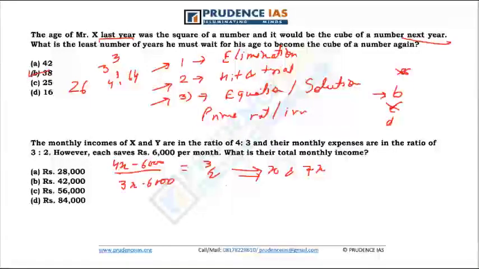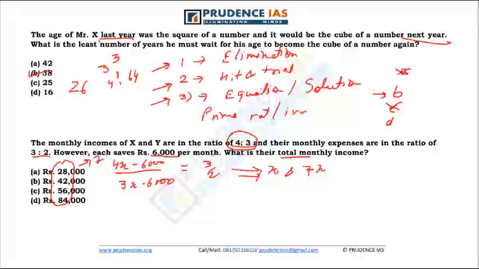Another way of doing it would be to realize that we are talking about total. We are talking about ratio 4:3, individual savings of 6,000 per month, and final ratio will be 3:2. How does this help us? Number one, their incomes are in the ratio 4:3, so their total monthly income will be divisible by 7. That is our test number one. If I look at these numbers, all of them are divisible by 7. Okay, test number one does not eliminate any answer.